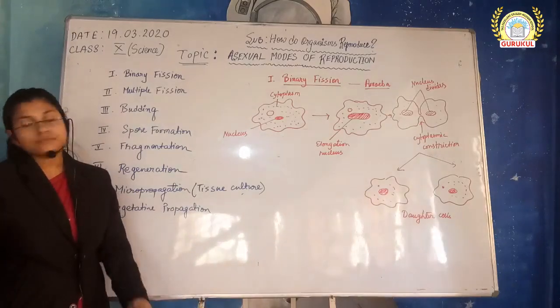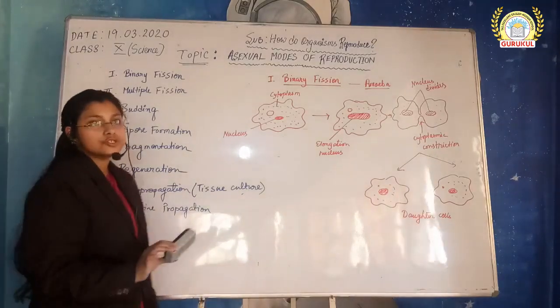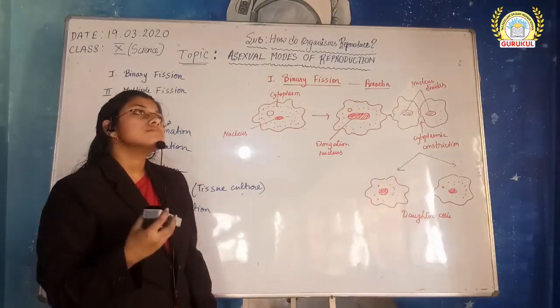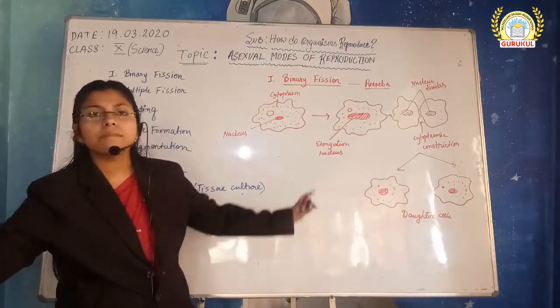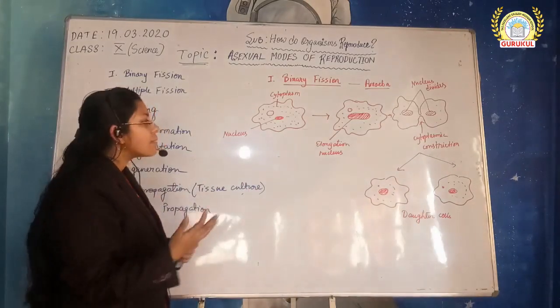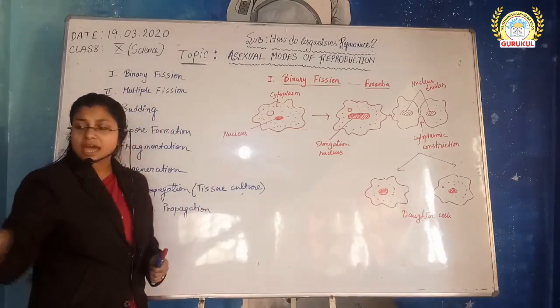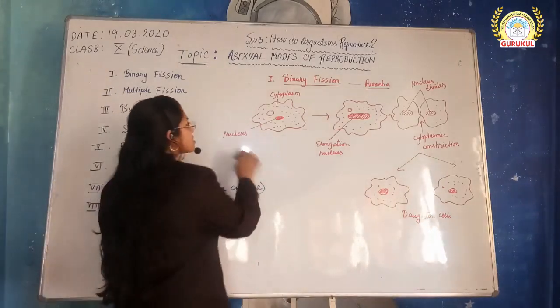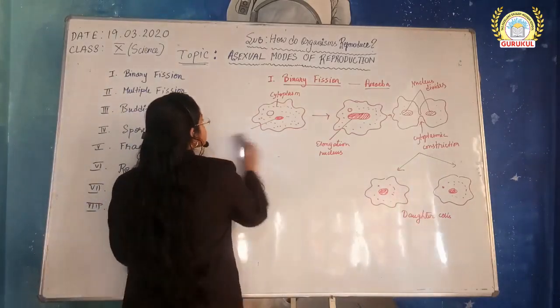Now this binary fission has two types. This is simple in amoeba, which is irregular in shape. That's why there is another type of binary fission which I will discuss, but very briefly.